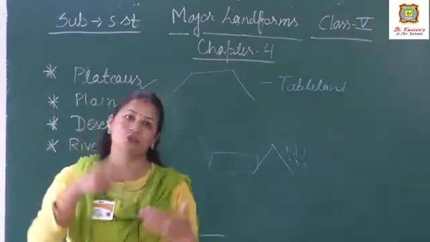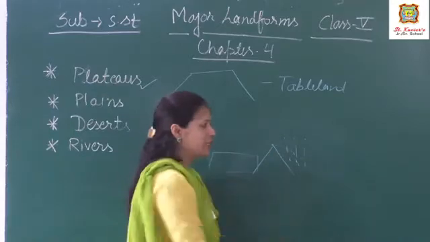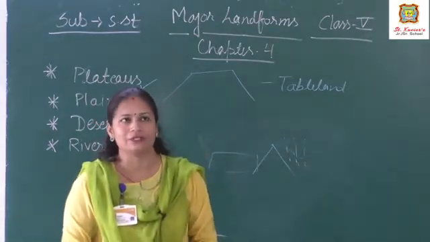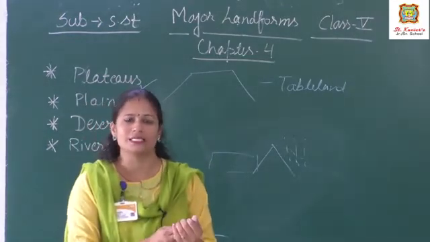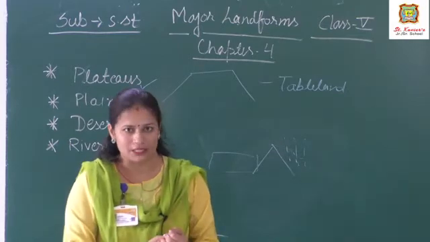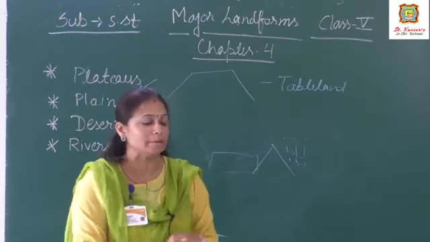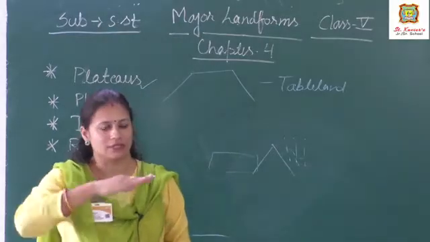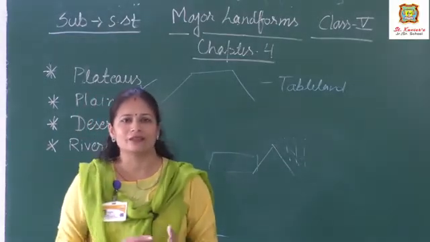And due to high altitude means height from the sea level. Due to high altitude, the climate is cold in the plateau region and very short growing season. Growing season means the part of the year which is suitable for growing crops. तो crop growing के लिए बहुत short growing crop season होते हैं, ठीक है? These are the features. And one more thing, this surface is flat, thin layer of soil, and